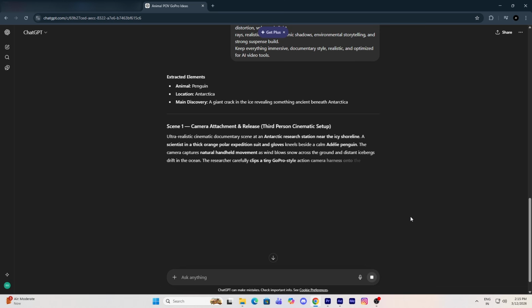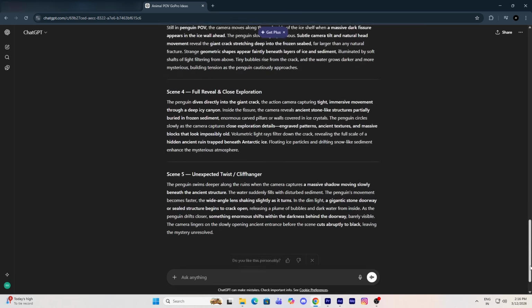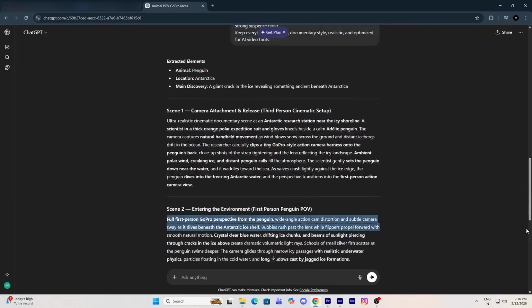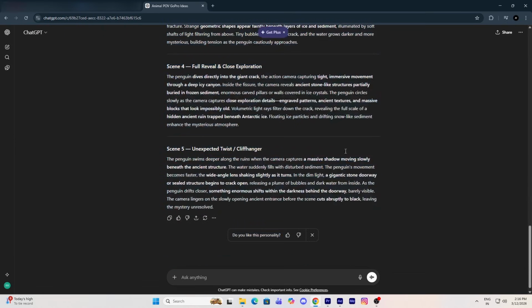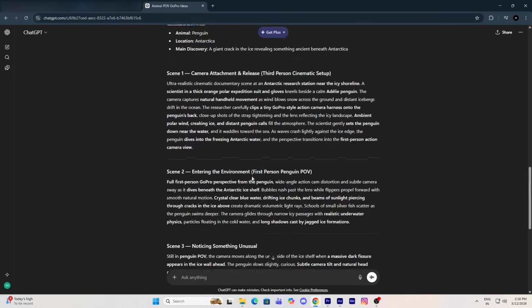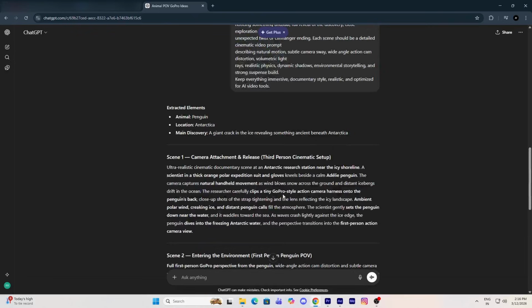And as soon as you press enter, ChatGPT will start generating a complete video structure for you. This includes the full scene breakdown from start to finish. In other words, ChatGPT will now generate prompts for each scene of your video. This is actually one of the most powerful parts of this method. Instead of thinking about every scene manually, the AI automatically creates a full storyline for your video. So at this point, more than half of the work is already done. Now, the only thing left is generating the visuals for these scenes.